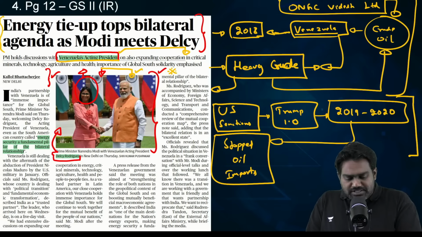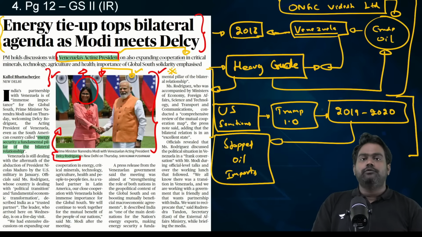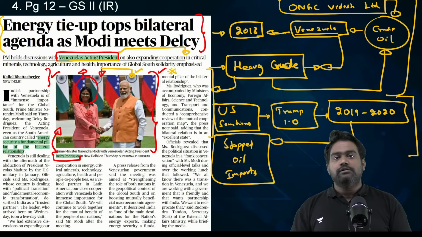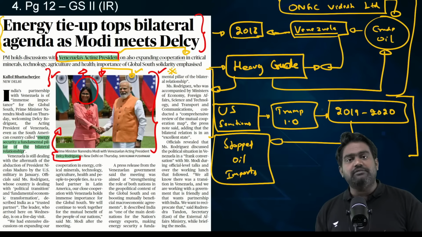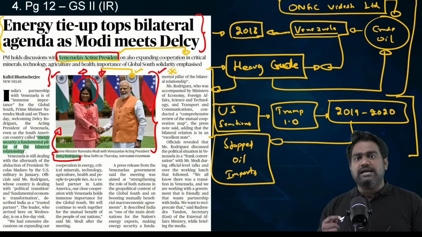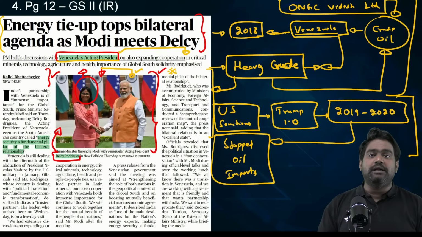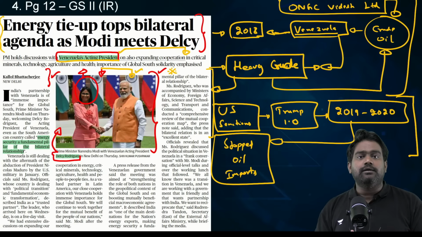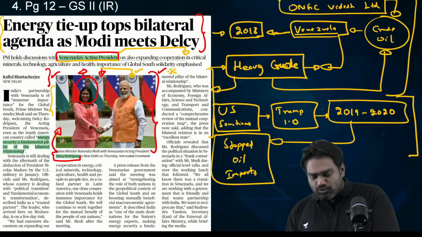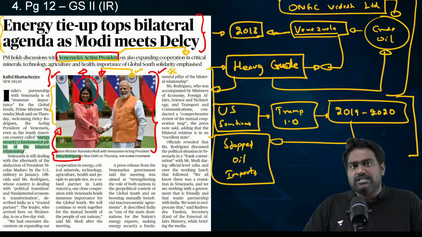So, in this ongoing visit, all these key areas of bilateral cooperation will be discussed, from health to climate change to economic development, because Venezuela's economy has crashed under the impact of US sanctions. Venezuela would like to learn from India, maybe attract investments from India, and India would like to secure its energy security through Venezuela.